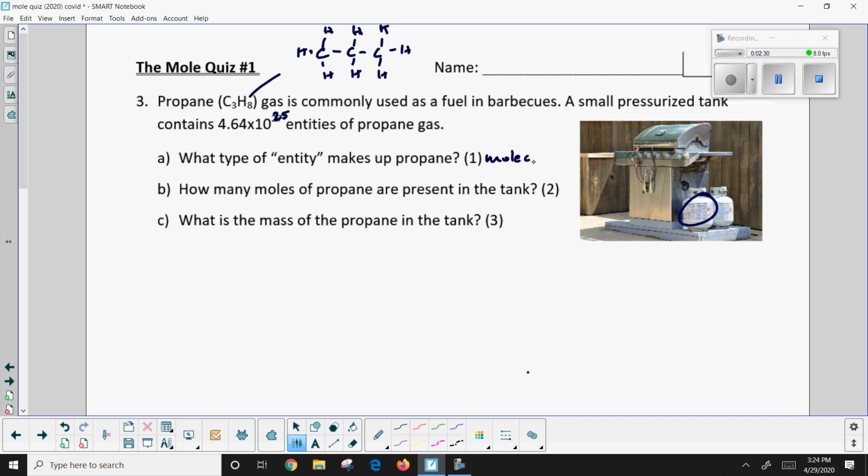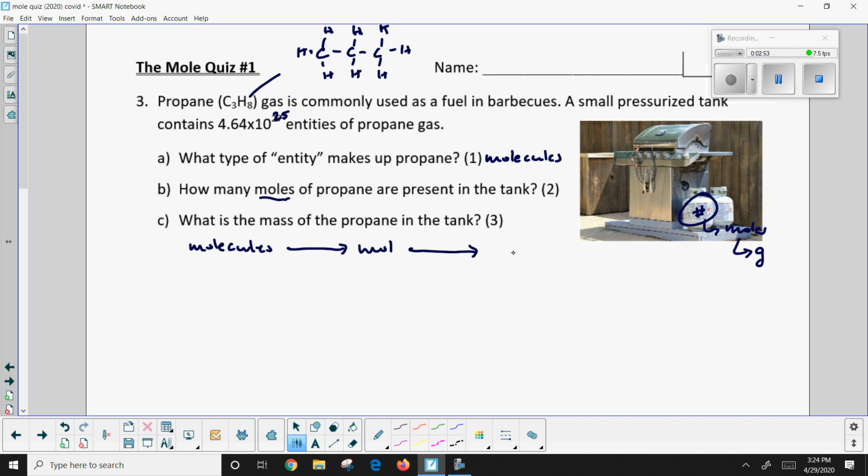Let me just make this a little bit nicer. And what I want to do is figure out how many moles are there in here. So we're going to go from the number of entities to moles. And then once we know the number of moles, I can figure out how many grams are in the tank. So we're doing this little strategy here. We're going from molecules, we're going to determine the number of moles.